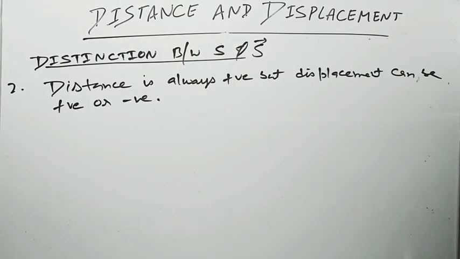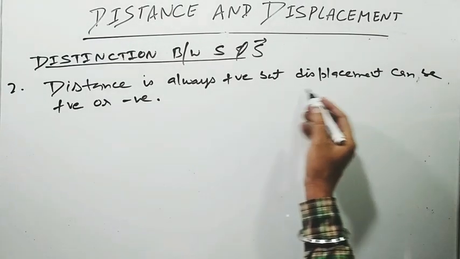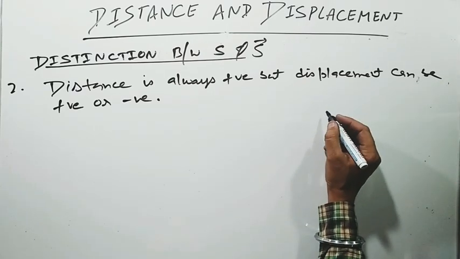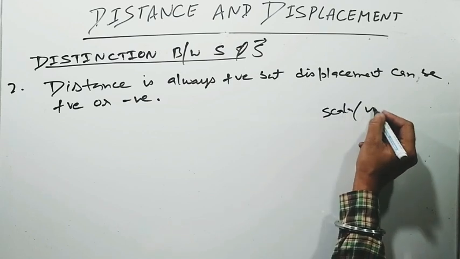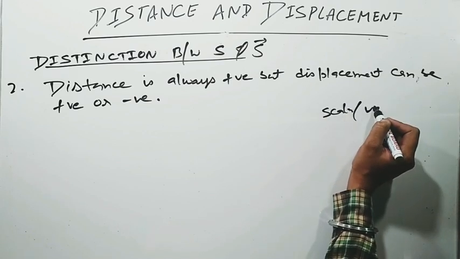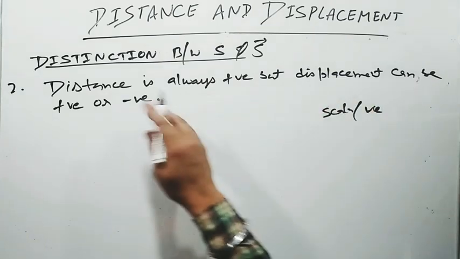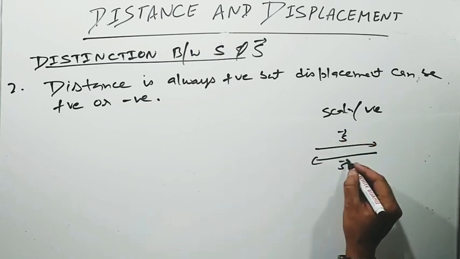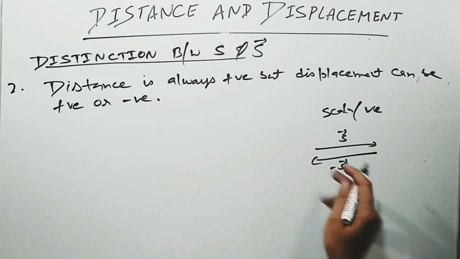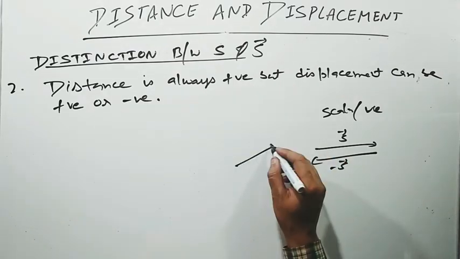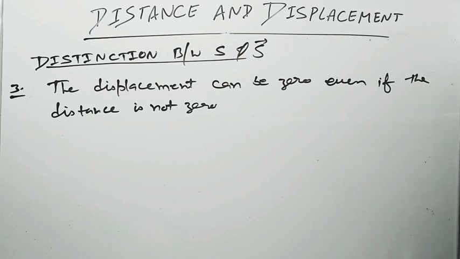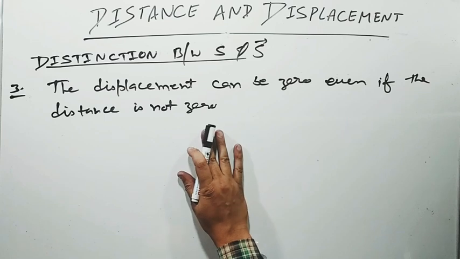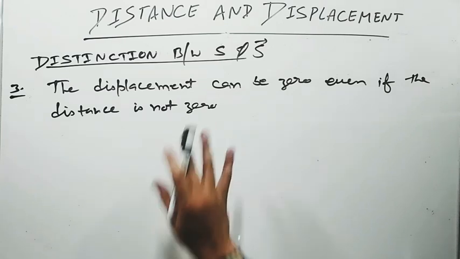The second point is distance is always positive, but displacement can be positive or negative. While we discussed the concept of scalar and vectors, I told you vector quantities can be positive or negative. Negative means if displacement is positive in this direction, then negative will be in the opposite direction. Distance, being a scalar quantity, is always positive. The third point is displacement can be zero even if the distance is not zero. It's very important, try to understand carefully.